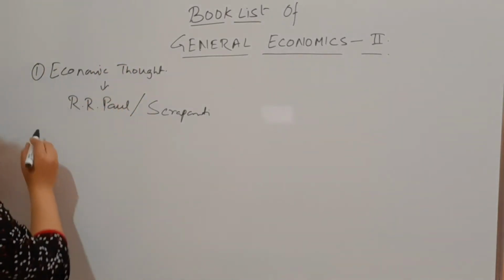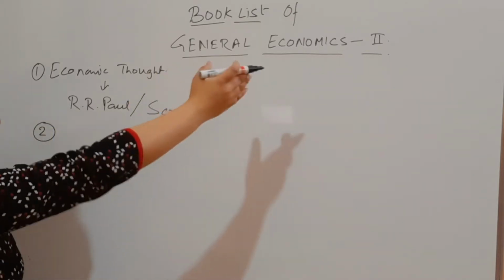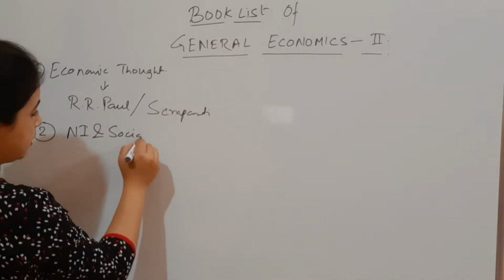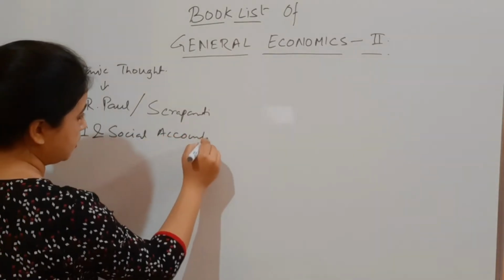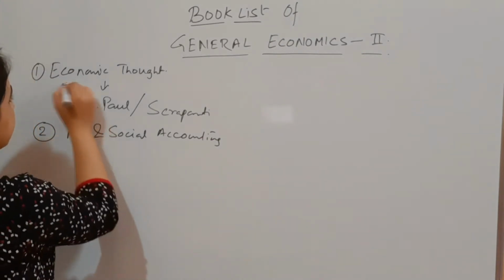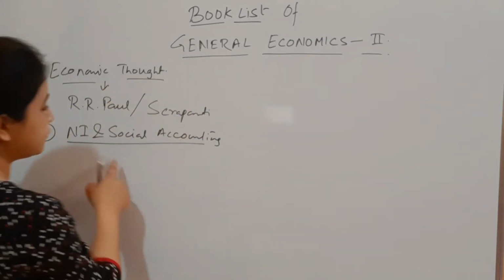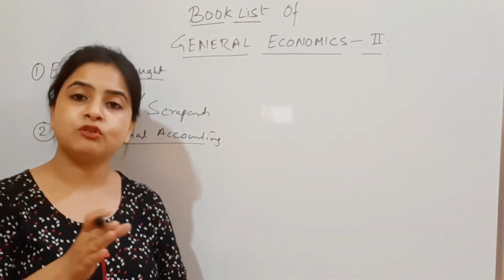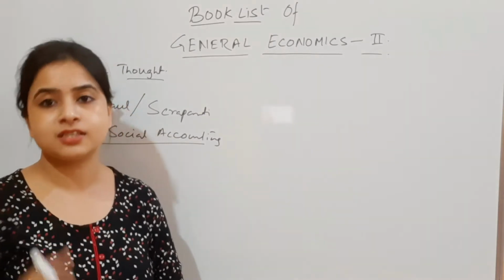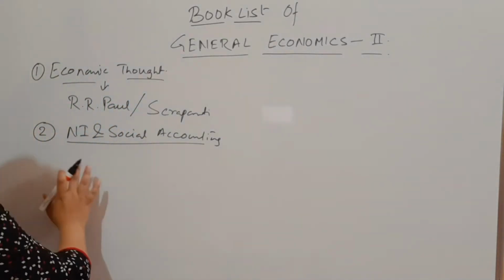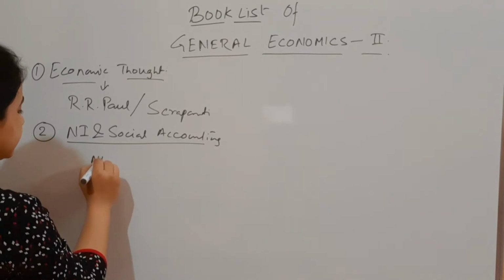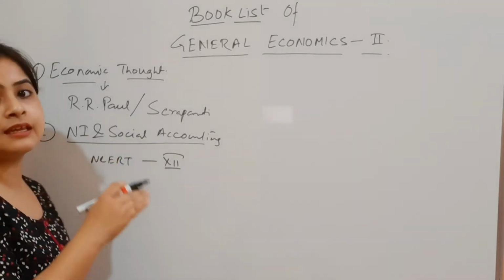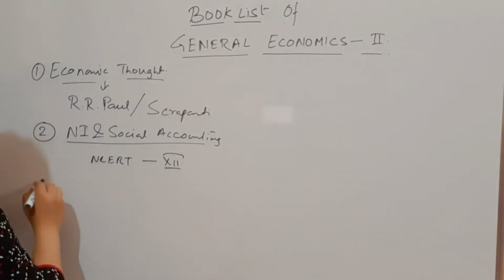Now coming to the second part of the syllabus of GE paper 2, it is NI and social accounting. For this part you can refer to any basic level macroeconomics book from even your class 12. NCERT is also helpful for this part. So here you can refer to the NCERT class 12 book or any basic macroeconomics book.